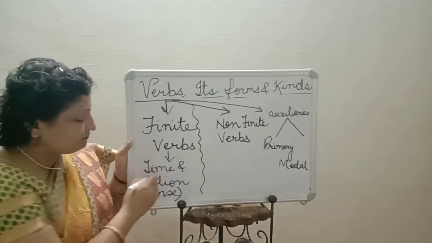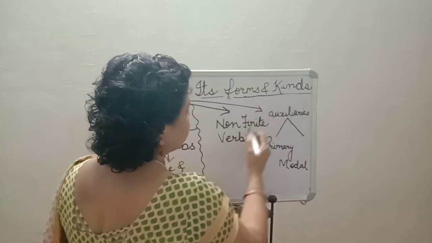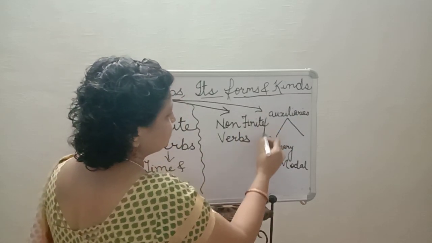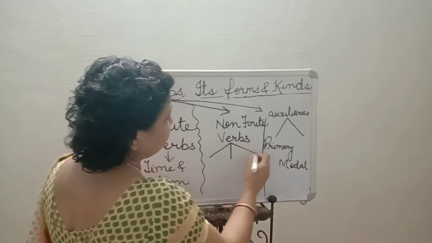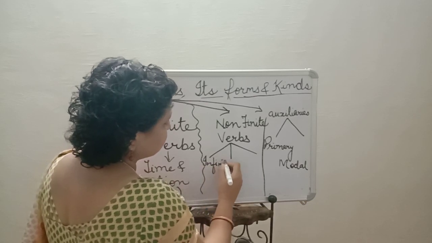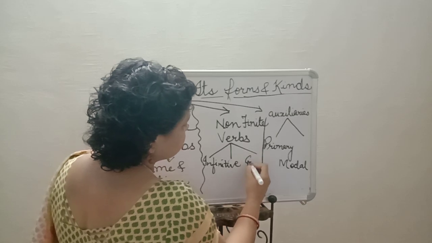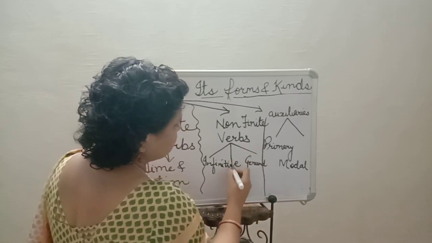Tense I will be dealing with later on. And then comes the non-finite forms of the verb. In the non-finite forms of the verb, there are three: infinitive, gerund, and participle.